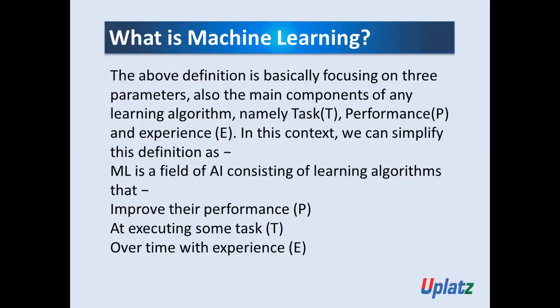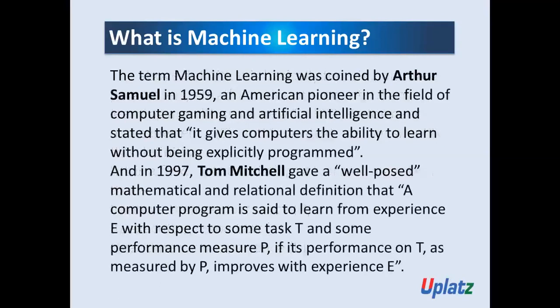Yeah, you can see the definition defined by Tom Mitchell about machine learning. So you read it here again. A computer program is said to learn from the experience E with respect to some task T and some performance measure P if its performance on T as measured by P improves with experience E.